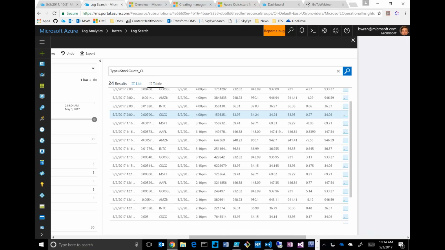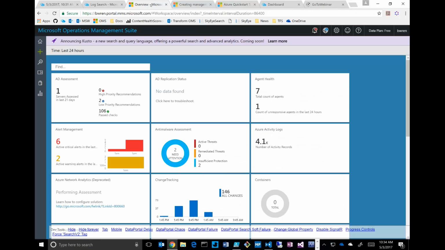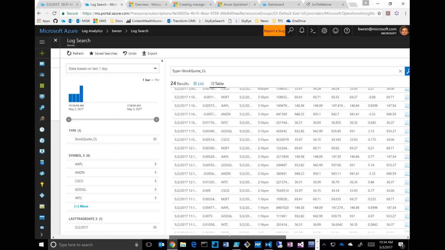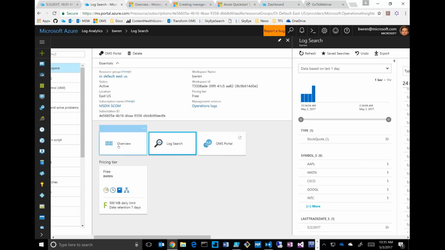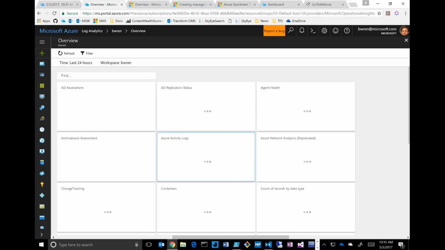Now, okay, that's great. I have all this log search stuff, but what if we wanted to view it in a more interesting manner? So now I'm over here. Just make sure I'm not confusing by going through the different tabs. What I'm doing is looking at my log analytics workspace here in the Azure portal. Okay, and I can view all the same stuff. This is the Azure portal. The one thing it doesn't give me is the view designer where I can create my own views. I need to go to the OMS portal for that.